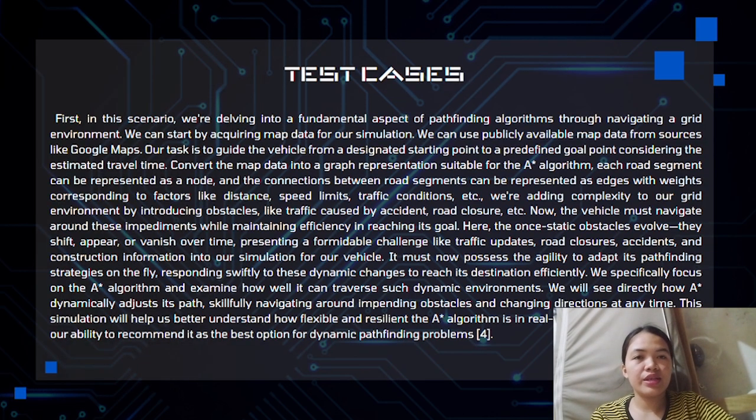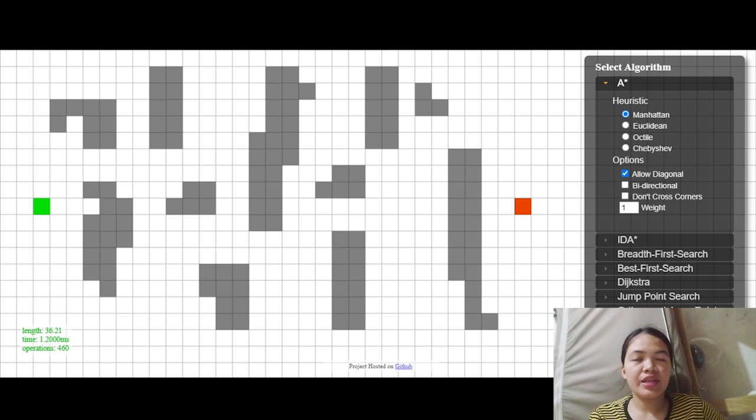In this scenario, we are delving into a fundamental aspect of path finding algorithms through navigating a grid environment. We can start by acquiring map data for our simulation. And for this, we can use a website named pathfinding.js. So as you can see, we have a green box and a red box and a couple of black boxes.